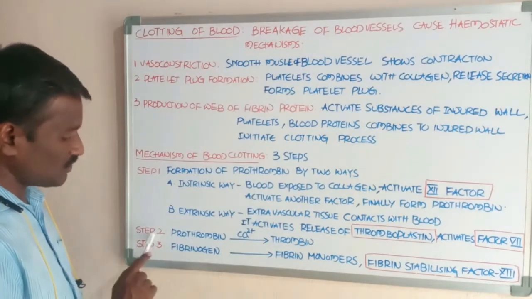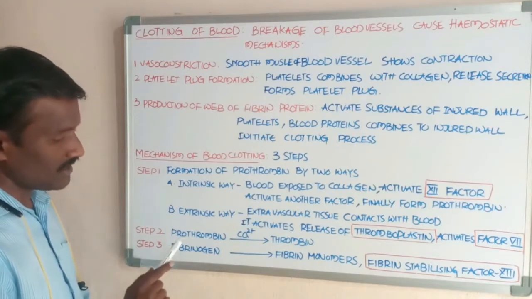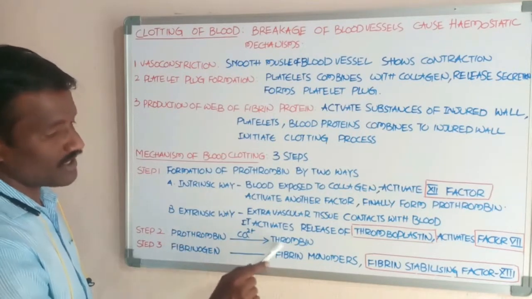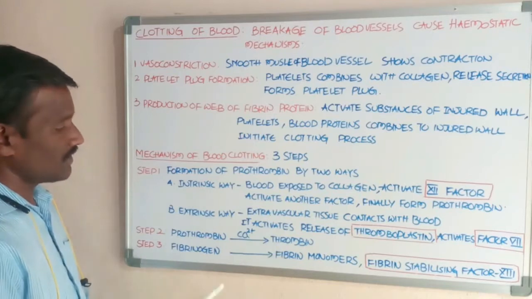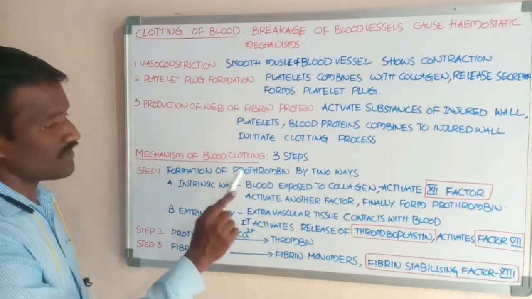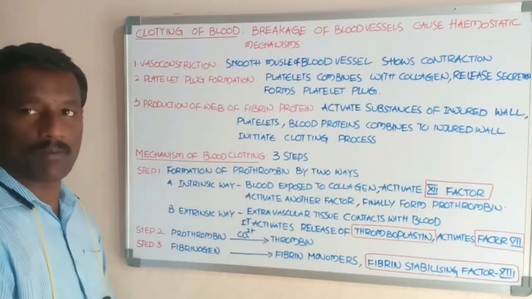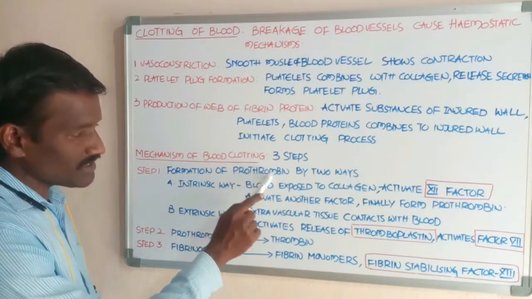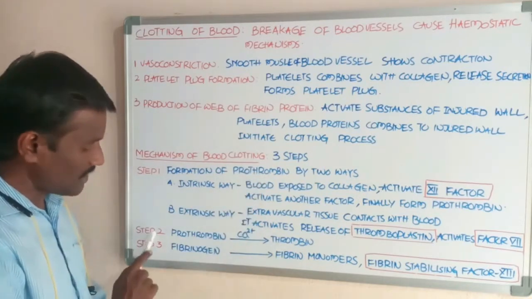Next, now goes to the second step. In this, prothrombin is converted into thrombin, which is formed after the first step. That one is prothrombin. This is how prothrombin is converted into thrombin in the second step.